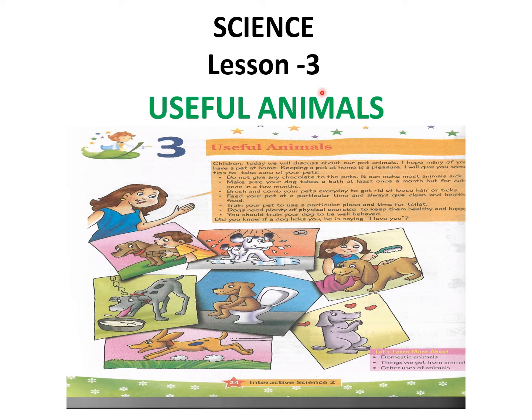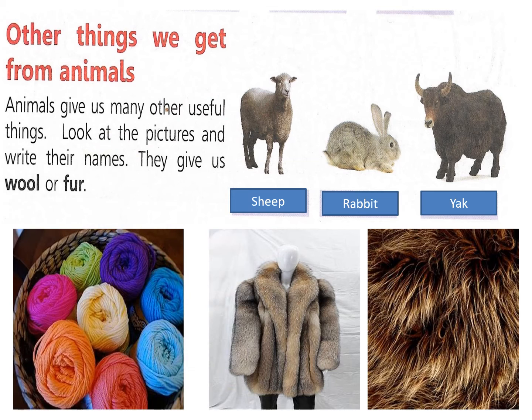We were doing lesson 3, useful animals, last time. Now we were reading about the things we get from animals. We have read about the milk, meat, and eggs which we get from different animals. Other things that we get from animals we are going to read now. Okay, so let's begin. Other things we get from animals.